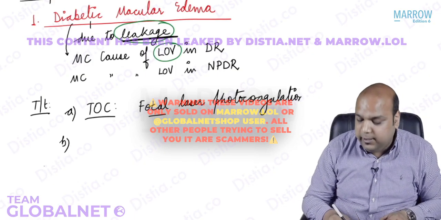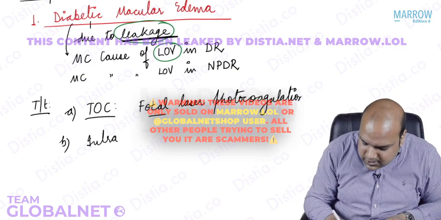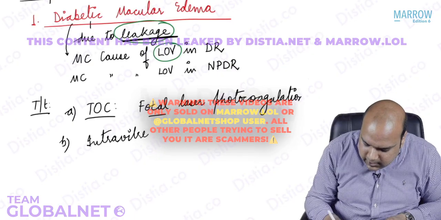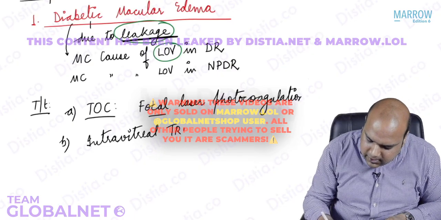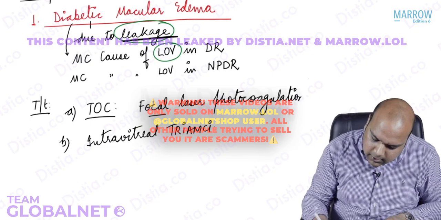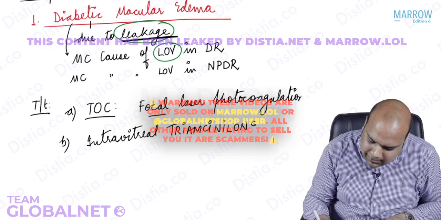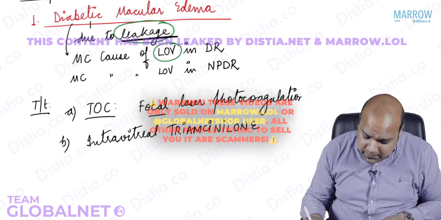Think about cystoid macular edema. We had said we can use steroids. So if we have intravitreal triamcinolone, then it also becomes a treatment. Triamcinolone is a steroid.